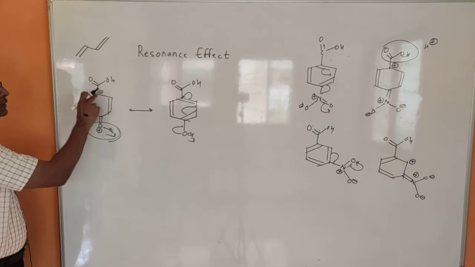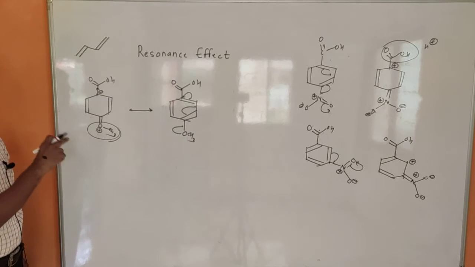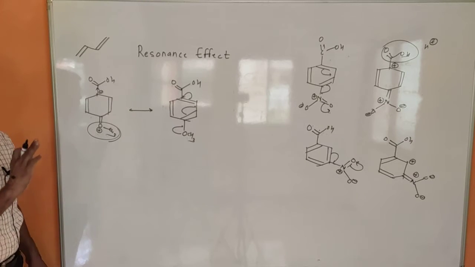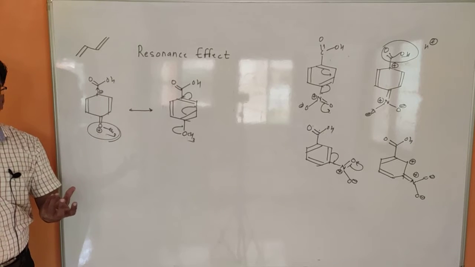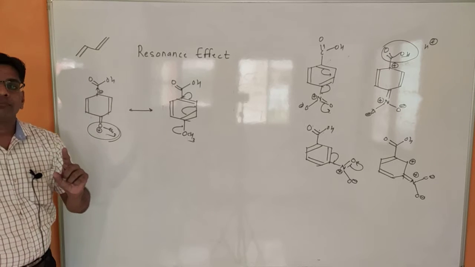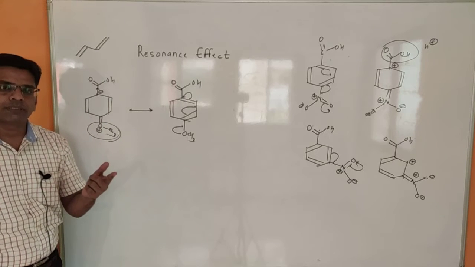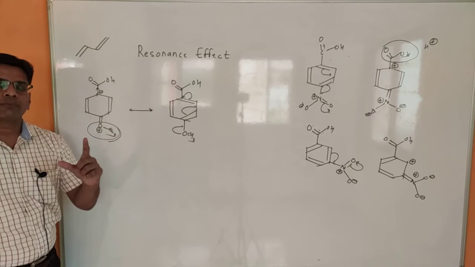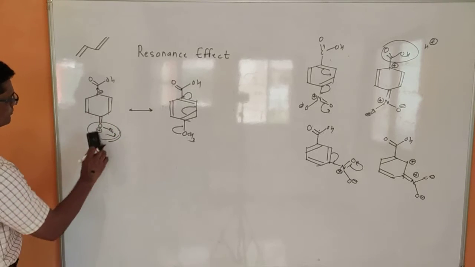This is electron rich, so this can provide the electron to that, increase the electron density, and decrease the acidity of the molecule. So if an electron withdrawing functional group is present at ortho and para, then it becomes more acidic. And if an electron donating functional group is present at ortho and para position, then that benzoic acid is a weak acid.